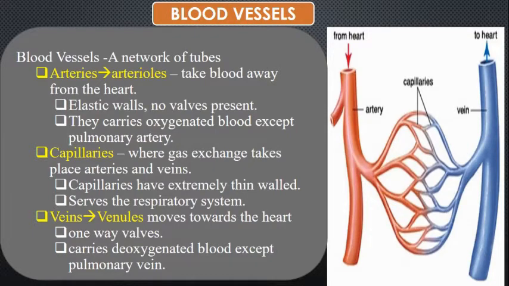Next, it carries the deoxygenated blood, but there is an exception here: the pulmonary vein is the only vein which carries the oxygenated blood from the lungs to the different parts of the body.